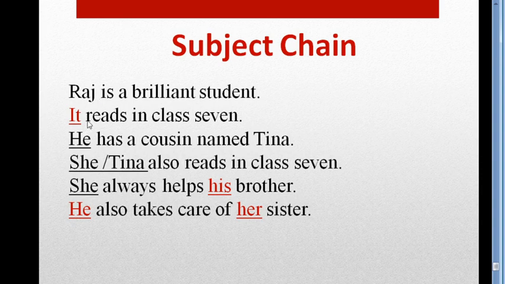He reads in class 7. It is wrong with it. He reads in class 7. This is correct. Okay. In the next sentence, he has a cousin. He has a cousin named Tina. He is correct here. There is no need to correct it.